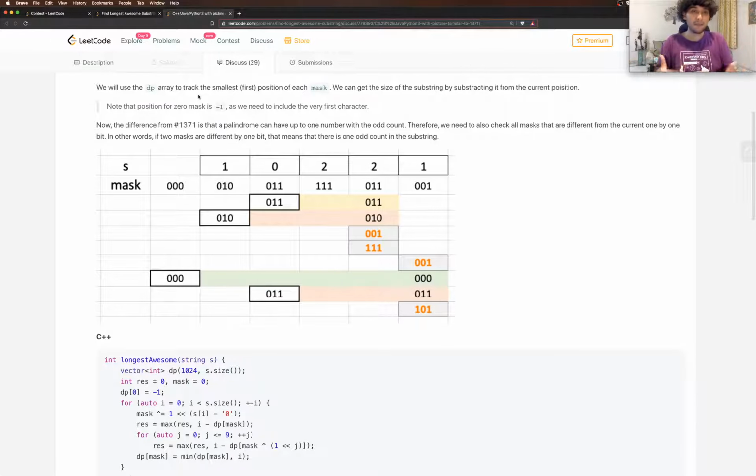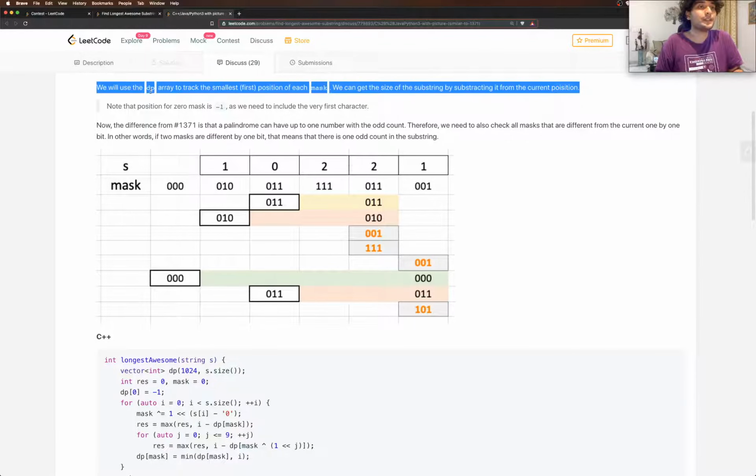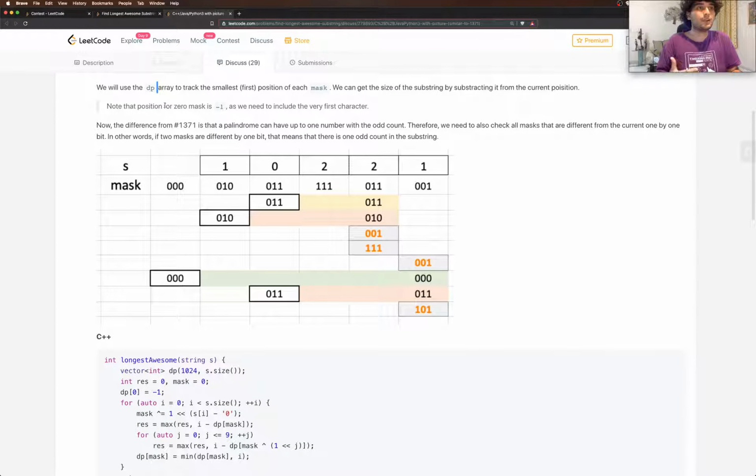We'll see in the implementation how these things do matter. So they say that we keep this DP array to keep track of the first position it occurred. Again, we'll see why that matters in the code snippet below. We'll use Python 3 because I feel that's the most common language used and easier to understand.